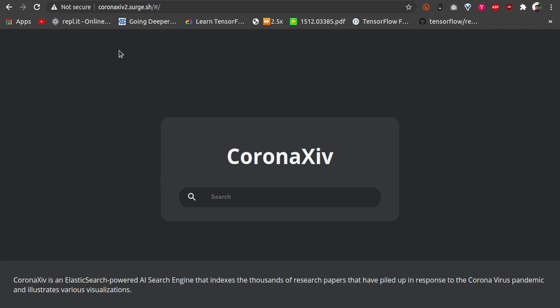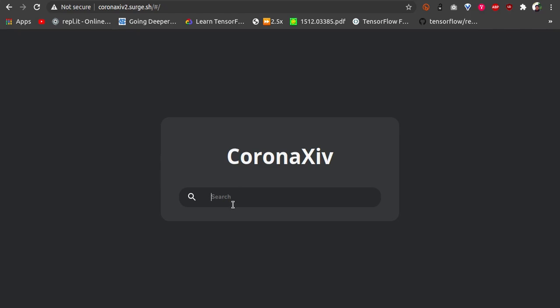CoronaZyve is an AI powered Elasticsearch based search engine that will help us search research papers related to COVID-19 on the basis of various parameters. Now we will demonstrate this app. So let's see.